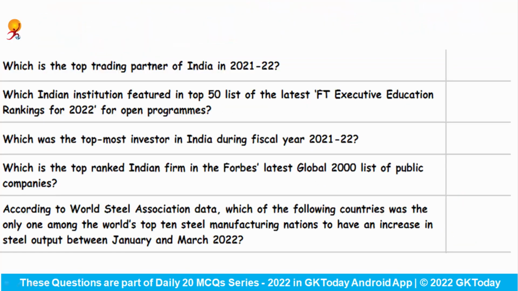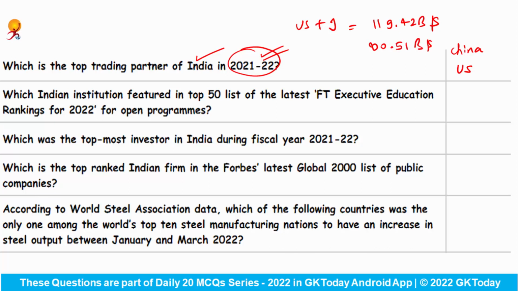Now coming to the next question: which is the top trading partner of India in 2021 to 2022? The United States overtook China to become India's top trading partner in 2021-22. According to the Commerce Ministry, bilateral trade between the US and India stood at $119.42 billion, compared to $80.51 billion in 2020-21.